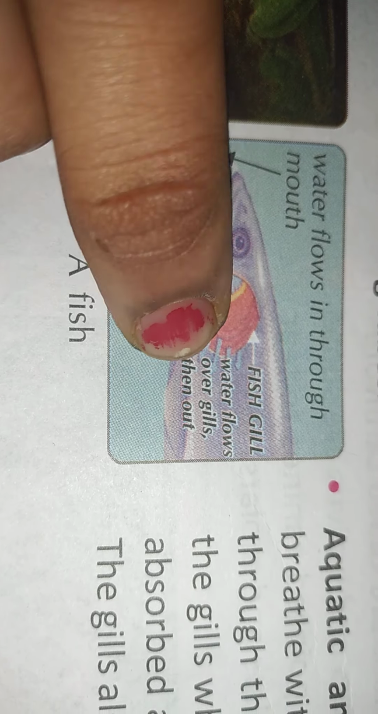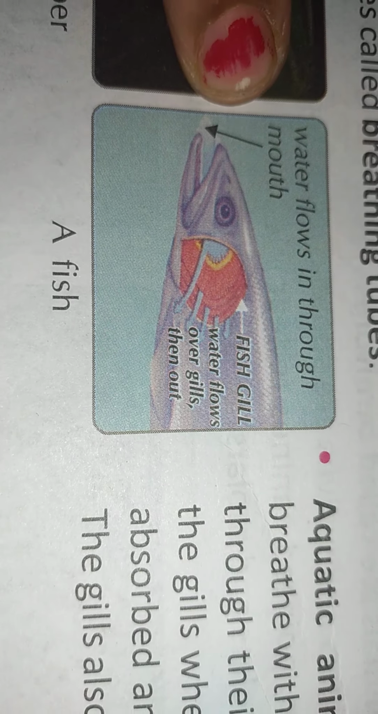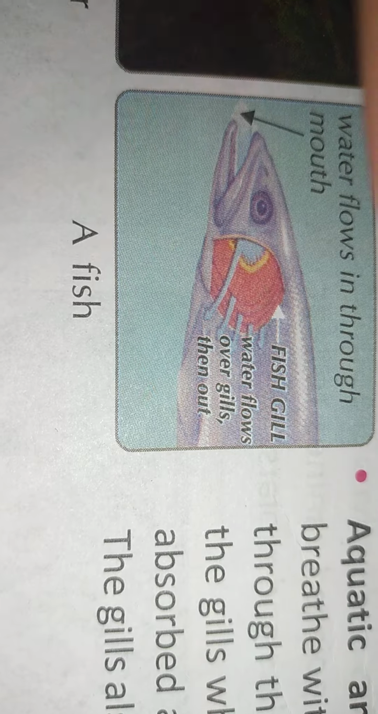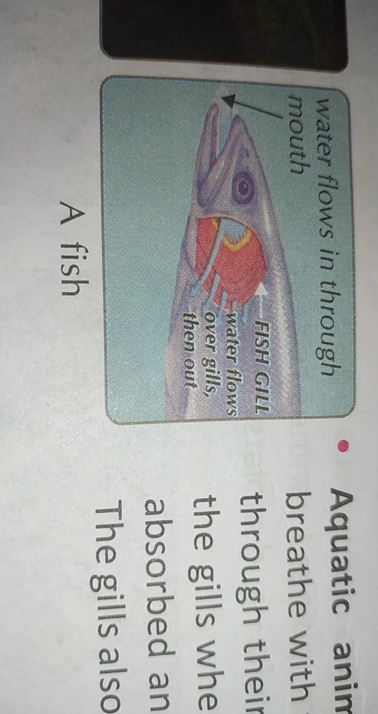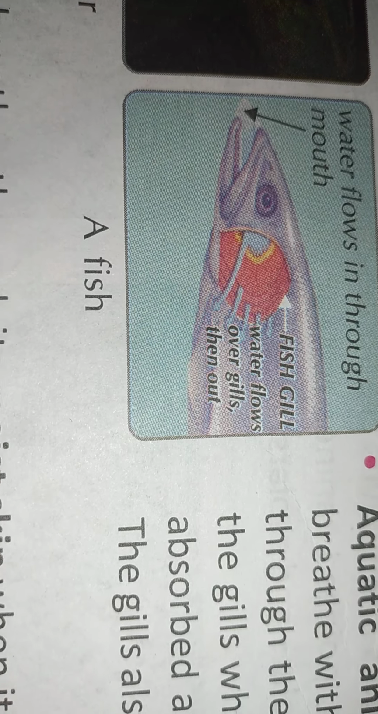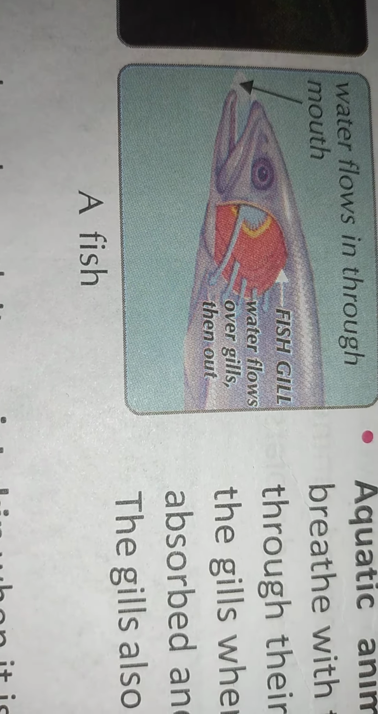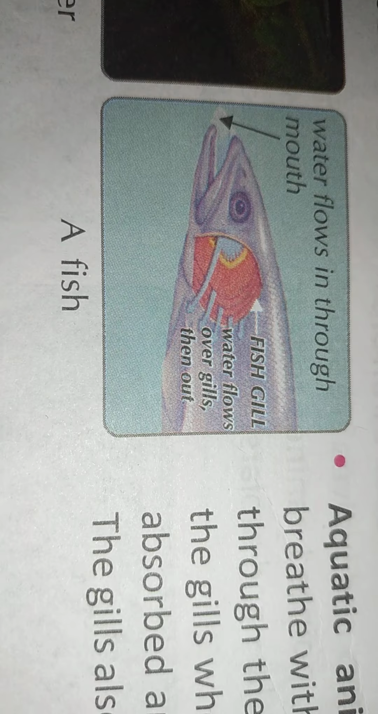Then the water flows here. This is the fish gill, and from here the water will go out. In this way the water flows in through the mouth, and in this way the fish will breathe. The oxygen dissolved in water is absorbed and reaches every part of the body. Through the gills it also expels carbon dioxide into the water. Understood? This fish is taking oxygen and releasing carbon dioxide into water.